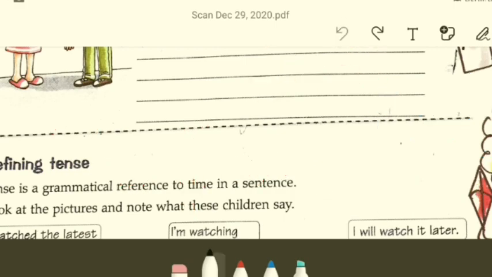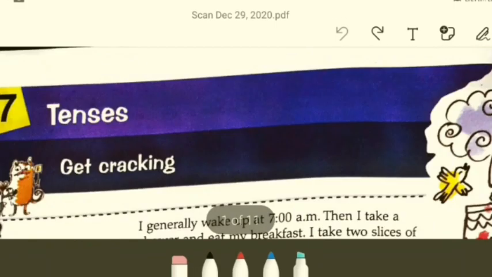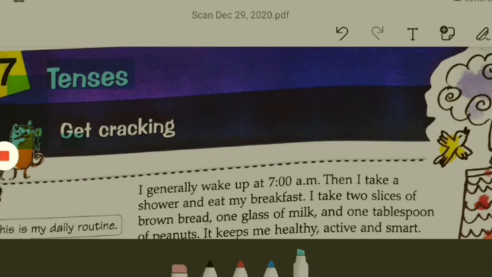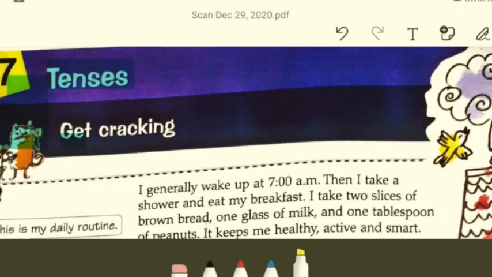Alright, so now let's begin the lesson. The 7th lesson of the English text called tense. So here is a get cracking session. What is this all about? Let's find out. Just give me a moment. Yeah, so let's see what this get cracking session is all about.